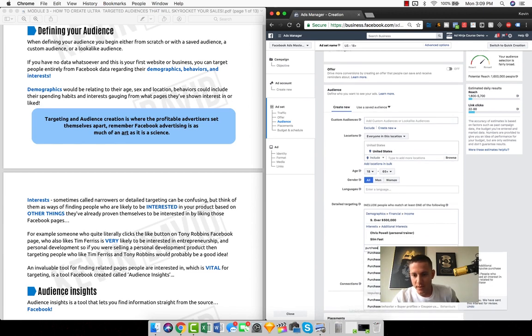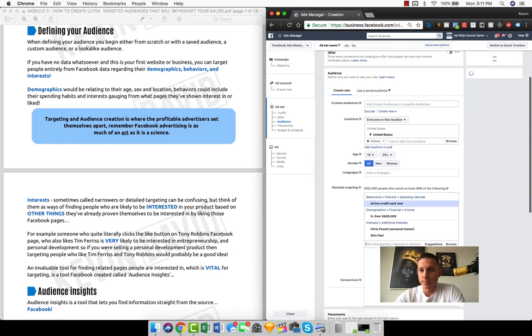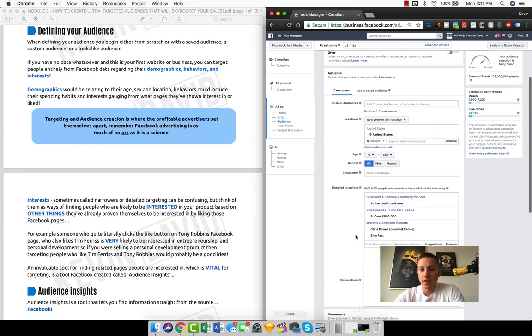People who are impulse purchasers, which is a great one for e-commerce. But we might want to target somebody who is an active credit card spender, for example. We're just going to do active credit card user, and we see this is a behavior. So 125 million people now because active credit card spender is a huge one. But let's do must also match that they like cycling.